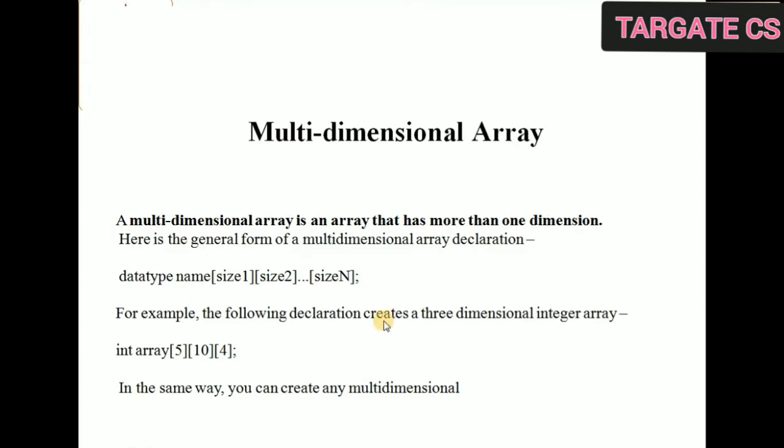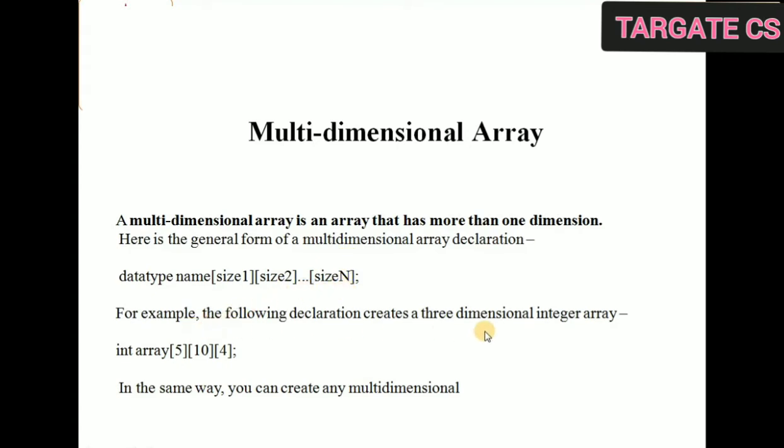So how to declare a multi-dimensional array? We will give the data type. Again, data type means which type of data will be stored in the array. Then is name of the array. Then the dimensions. How many dimensions you want to give? Let's suppose you want to give n dimensions. So first of all, you will give the size of first dimension, then second dimension, then so on up to nth dimension. Right?